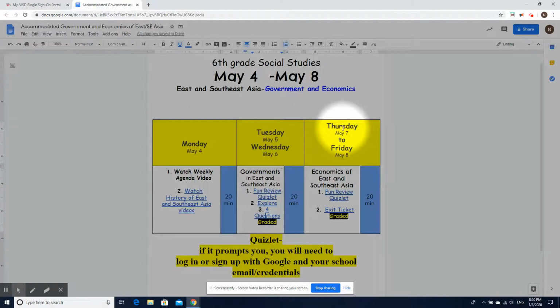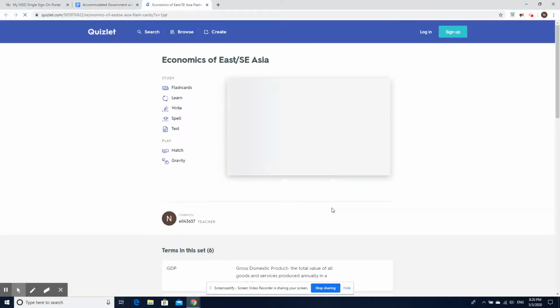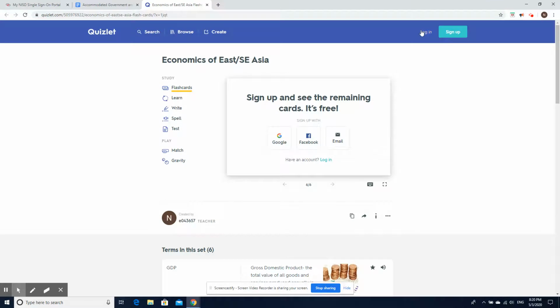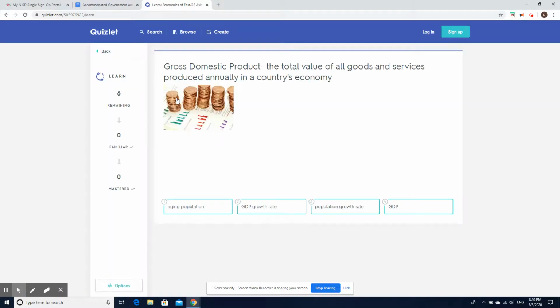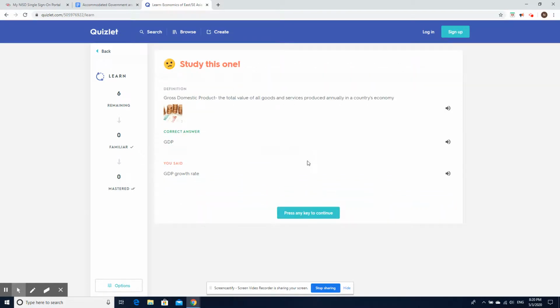And then finally, on Thursday, May 7th and Friday, May 8th, you will need to learn about the economics of East and Southeast Asia. Once again, there is going to be Quizlet for you to review. You can log in or sign up. And once again, if it's asking you to sign in or sign up, please log in through Google and use your school email. And you can use the Learn option, or you can use the Match option, or just study the flashcards.